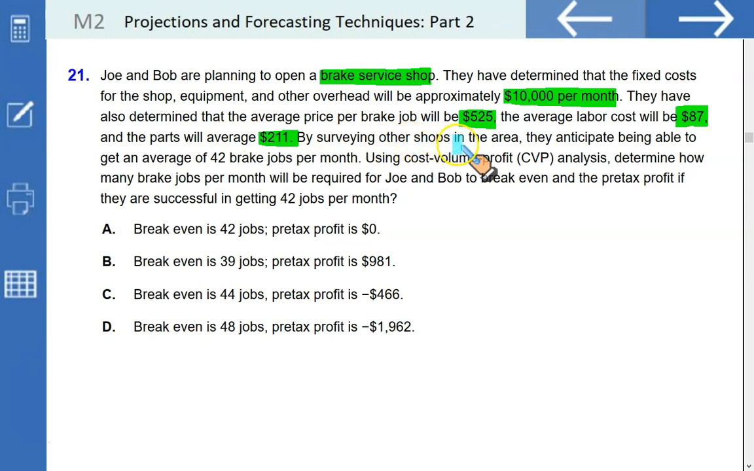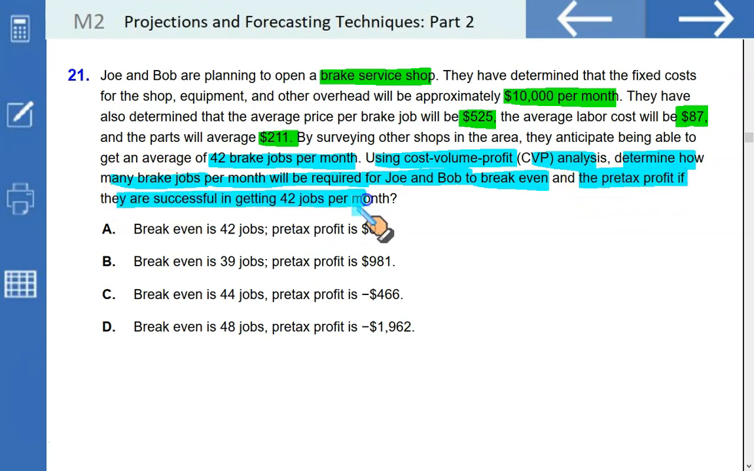By surveying other shops in the area, they anticipate being able to get an average of 42 brake jobs per month. Using the cost volume profit analysis, determine how many brake jobs per month will be required for Joe and Bob to break even, and the pre-tax profit if they are successful in getting 42 jobs per month.